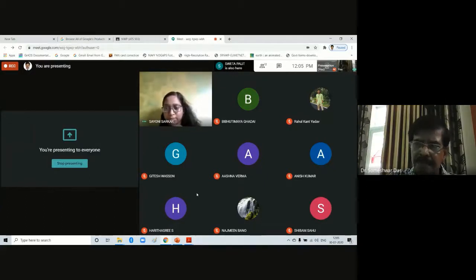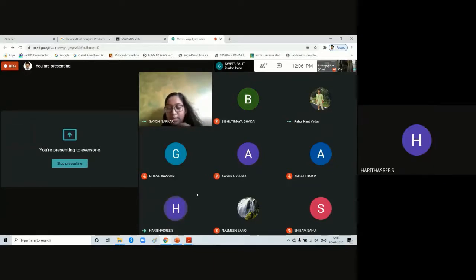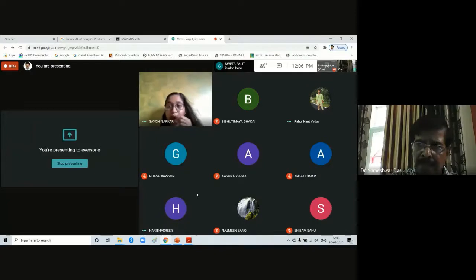The NetCDF library, you must have installed somewhere in home, user, lib, right? And have you exported that path in your dot profile? Because whatever library you install, whether GrADS or any software, has to be exported in such a way that it is accessible from all directories, all paths. Have you given the path? Yes, sir, I have.